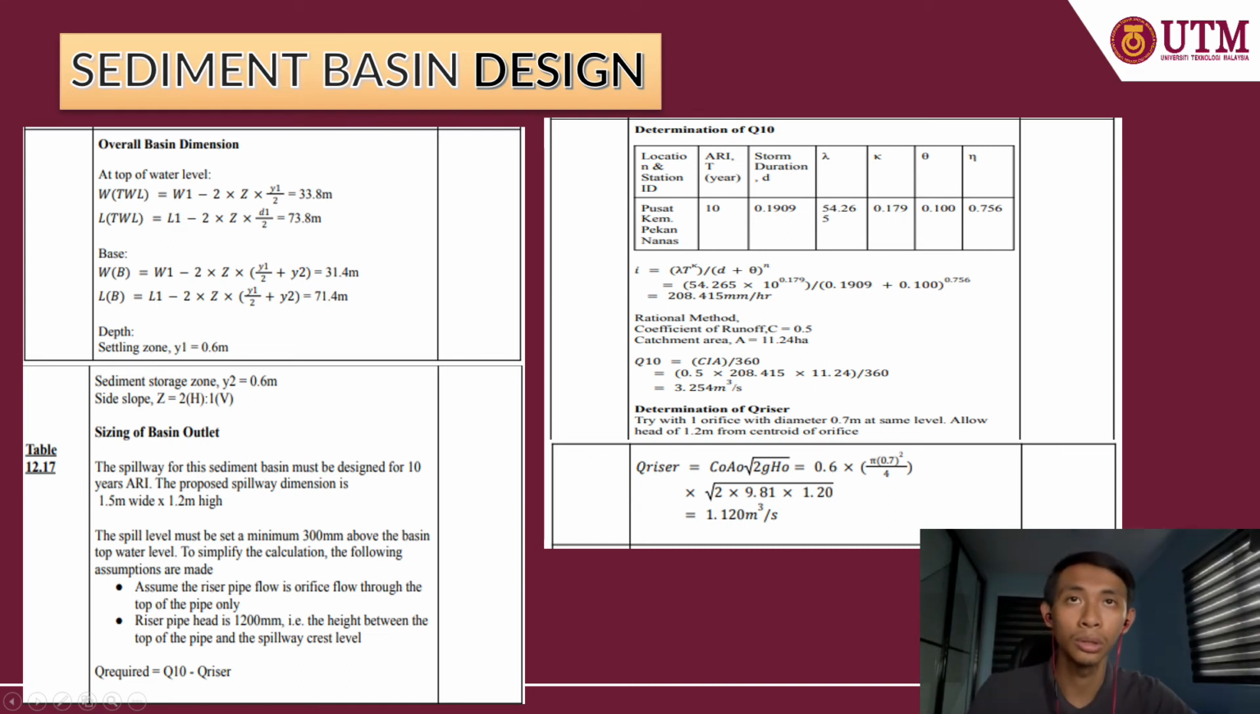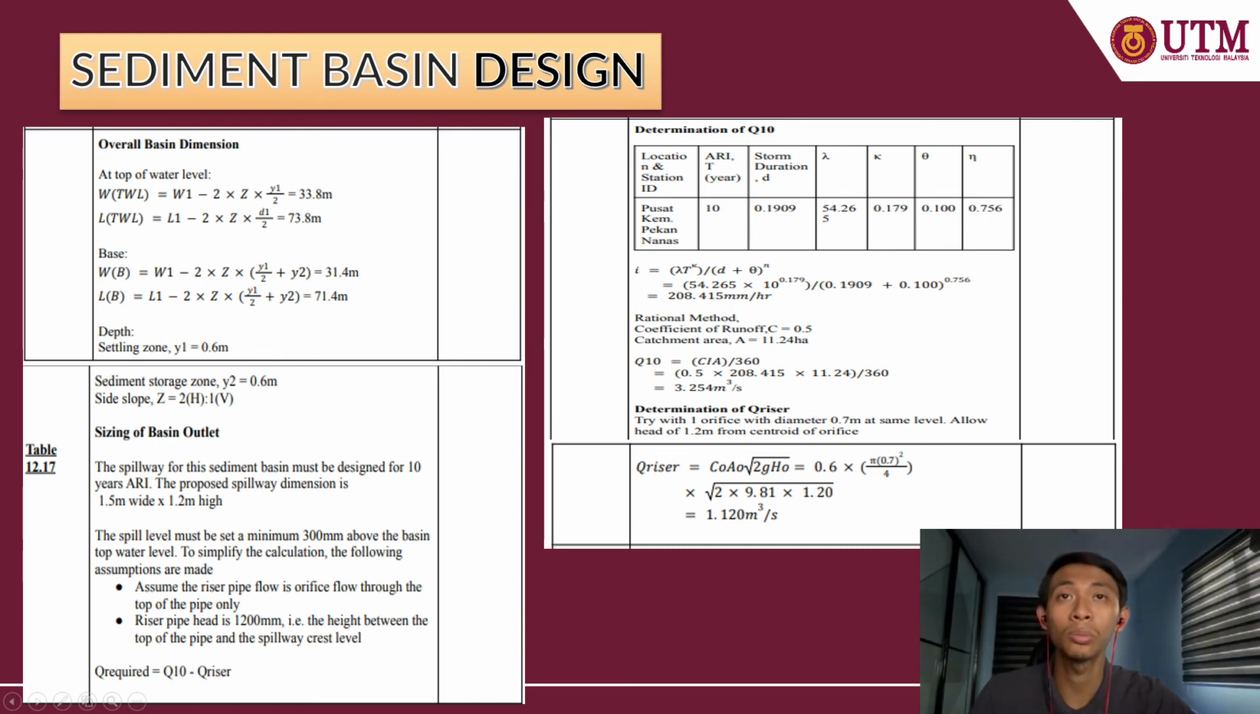the Q riser. So for the determination of the Q10 or the Q riser, we set up these parameters, and then use the formula I equal to lambda T to the power K over D plus theta to the power N, which uses the intensity. So we get the value of 208.415 mm per hour. We use the rational method, with the same coefficient C equal to 0.5. Catchment area A is the same, and then we substitute the values into CIA. We get the Q10 or the Q riser is 3.25 meter cube per second.